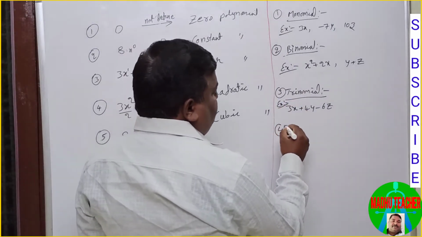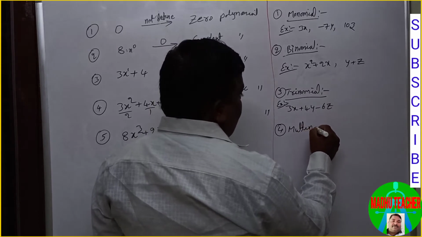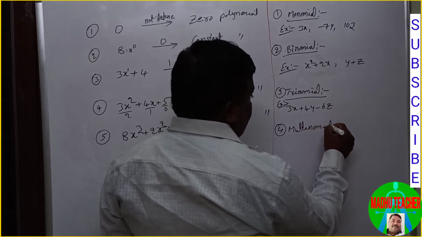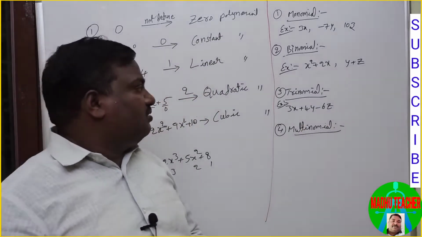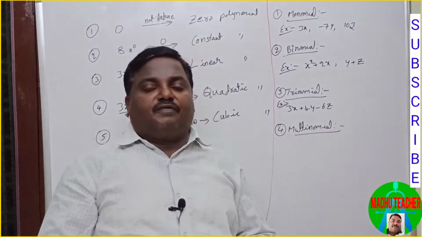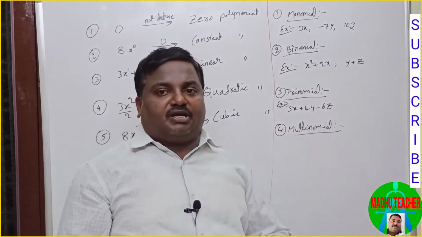Next, the fourth one is multinomial. So what is a multinomial? A polynomial with more than three terms is called multinomial.